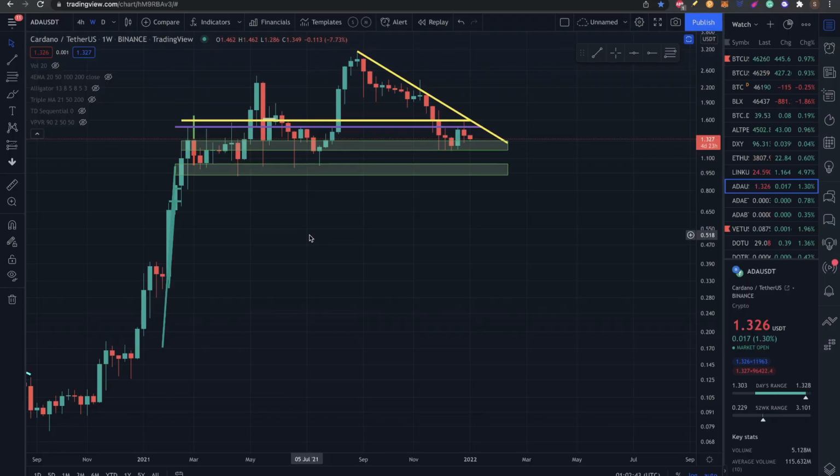Hey guys, first of all, I'm going to do a little bit of TA on ADA. You can see this clear chart. This is the weekly chart ADA against USDT. I just put a couple of lines of support and resistance just to give you a big picture. From September 2020 to February 2021, we did this rally from 10 cents to $1. And from there, from February 2021, we created higher highs and higher lows.